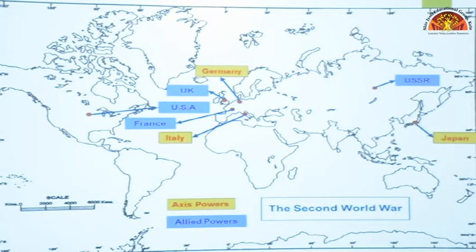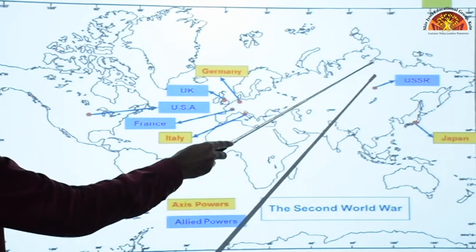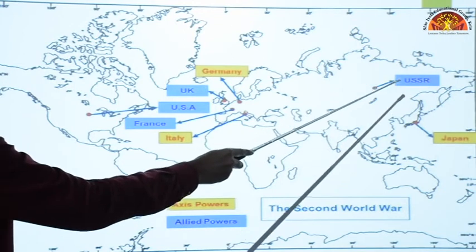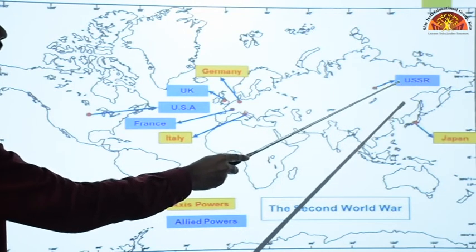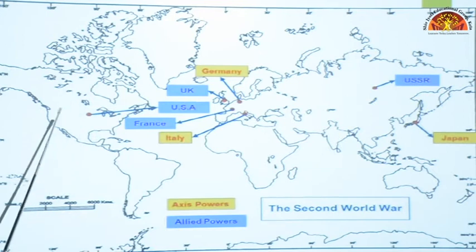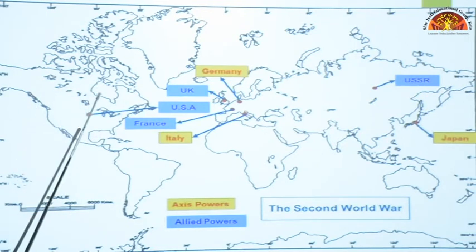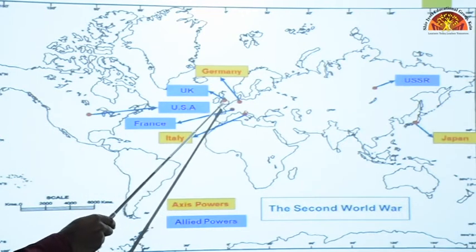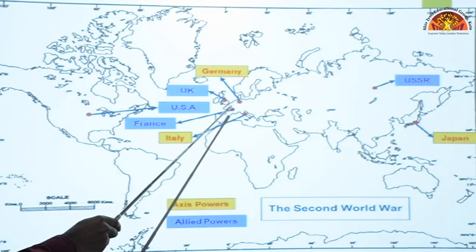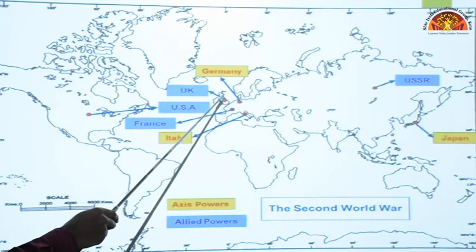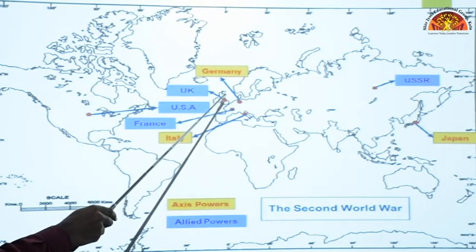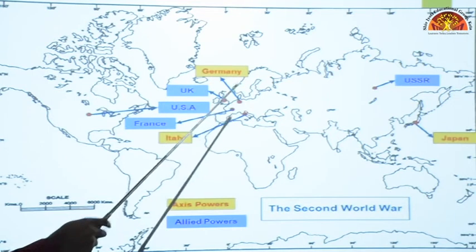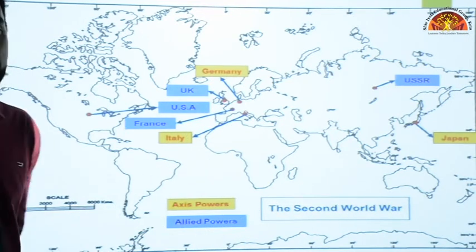Now as for the Allies, they are very easy to mark. First of all, in the largest region of Asia, mark USSR. Okay, then come to USA, which is here in the middle of the North American continent, mark USA, which is United States of America. Okay, then on the western side of Europe, mark France, and UK is right above France, an island. Okay, so these are the countries who fought in the 2nd World War.